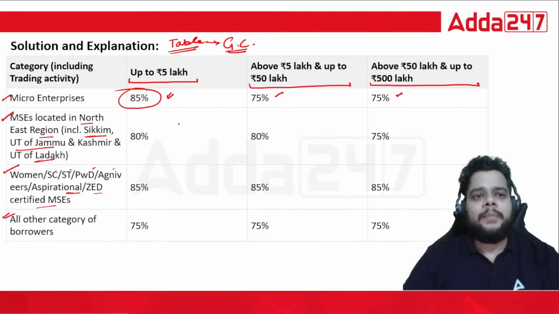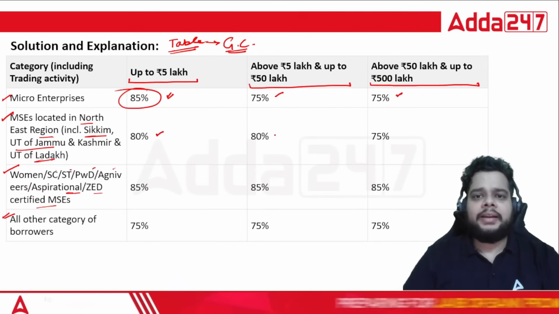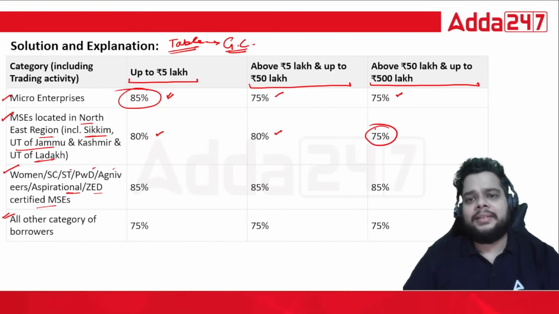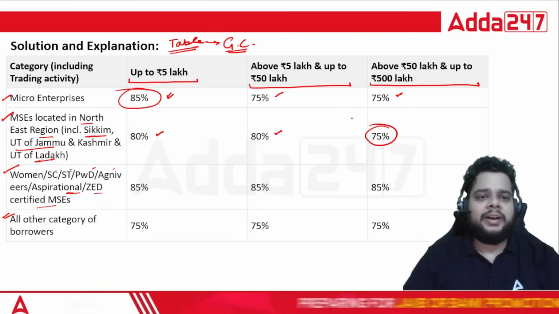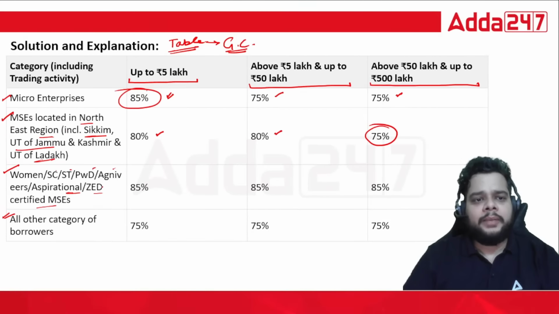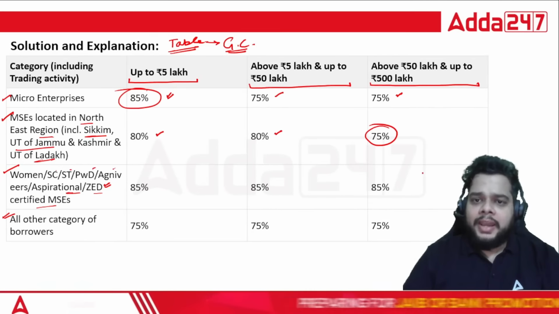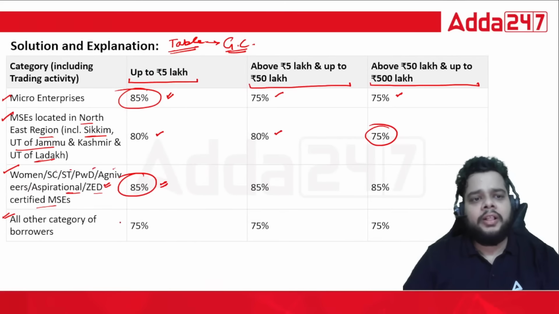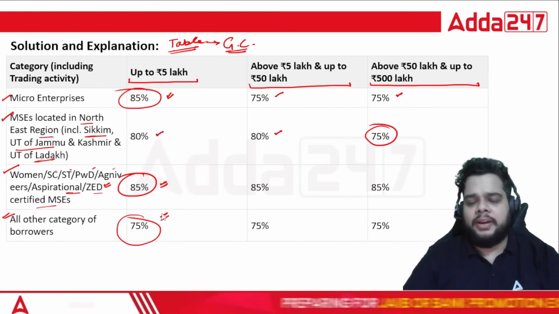For MSEs located in the northeastern region, it will be 80% for up to 5 lakh, 80% for 5 to 50 lakh, and a lesser amount, 75%, for loans between 50 and 500 lakh. Next, we have women entrepreneurs or ZED certified MSEs. For them, for any loan amount, the guarantee coverage is 85%. And similarly, for all other types of borrowers, whatever the borrowing amount, the guarantee coverage is 75%.